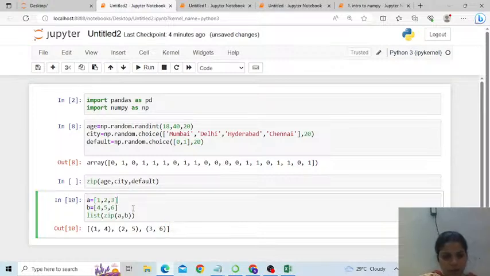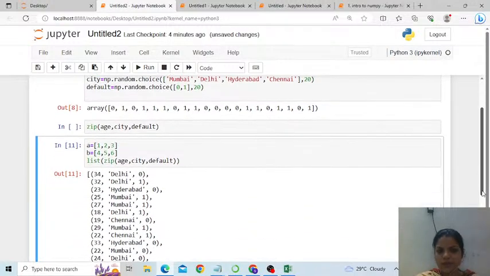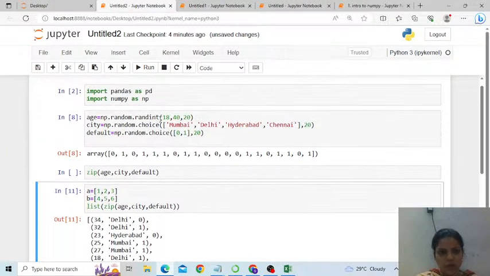So if I try to zip age, city, and default and print it, you can see how zip did it. 34, Delhi, and 0: this is 34 from age, Delhi from city, and 0 from default, clubbed as one single tuple.